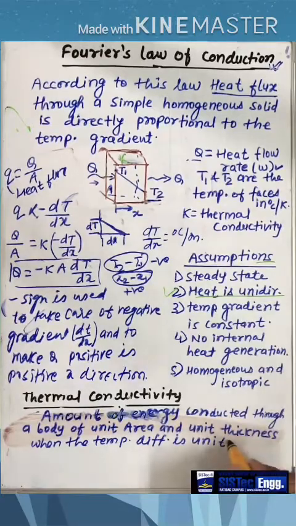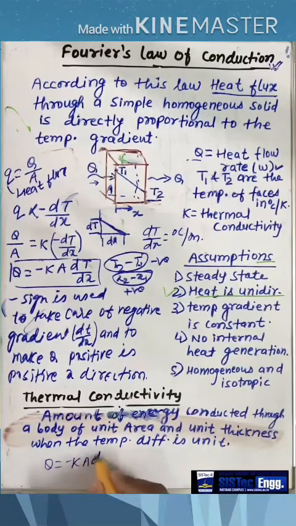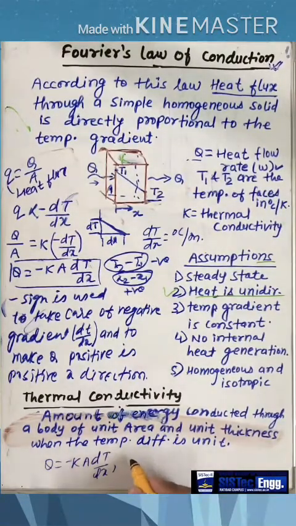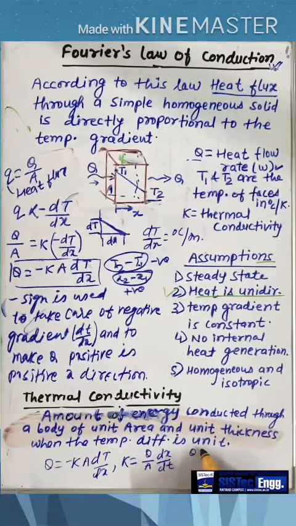is unit. So as we derived right now that Q is equal to minus KA dT by dx. Okay, so we can write this equation in the form like K is equal to Q by A dx by dT. You all would be agree with this equation? Now in this equation, if we will assume that Q is equal to 1, A is equal to unity 1, dT by dx is equal to 1, in that condition the K would be equal to 1.